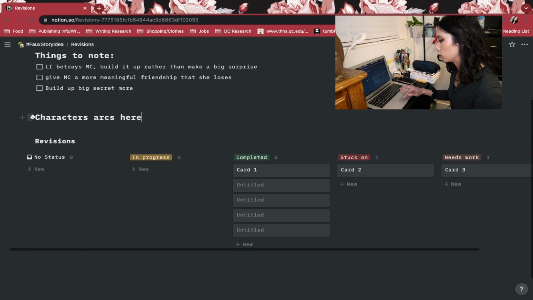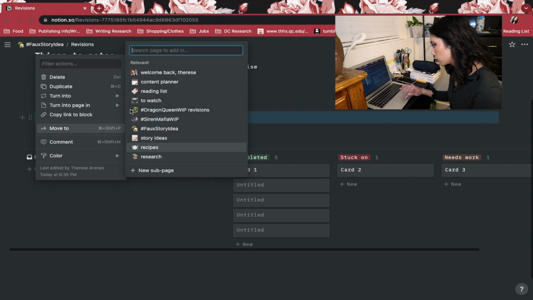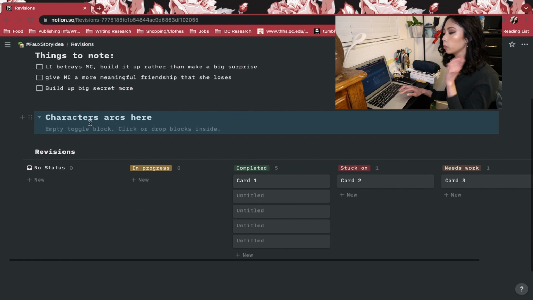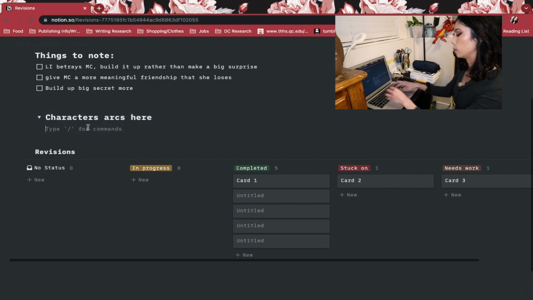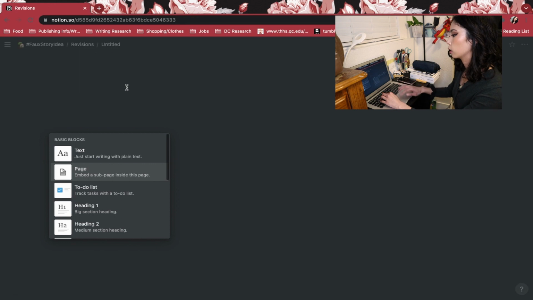Actually, I think you could change this into a toggle heading now, which is cool. Toggle list, no. There we go. Turn into toggle heading. Big brain. And then you could just make separate pages. Page.